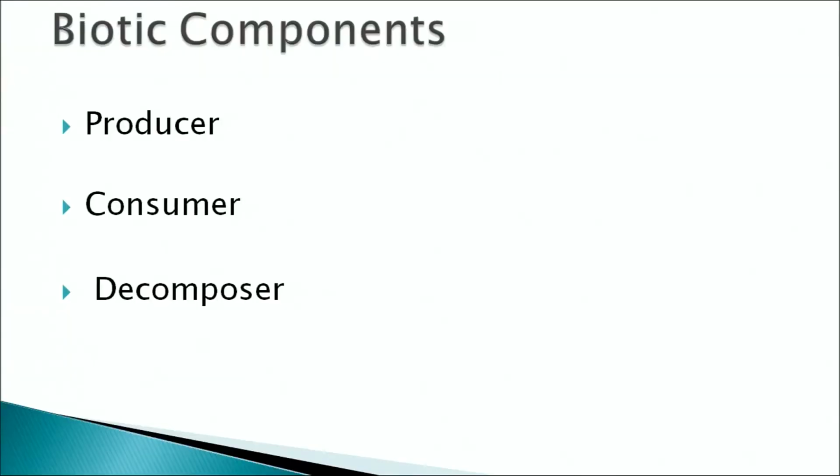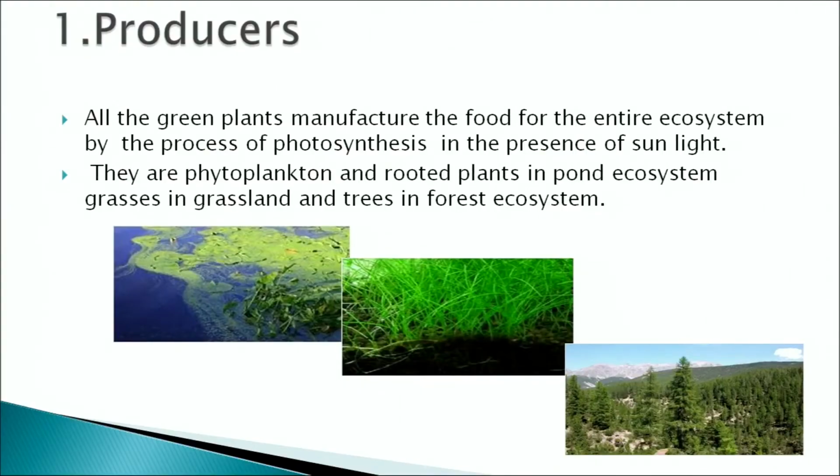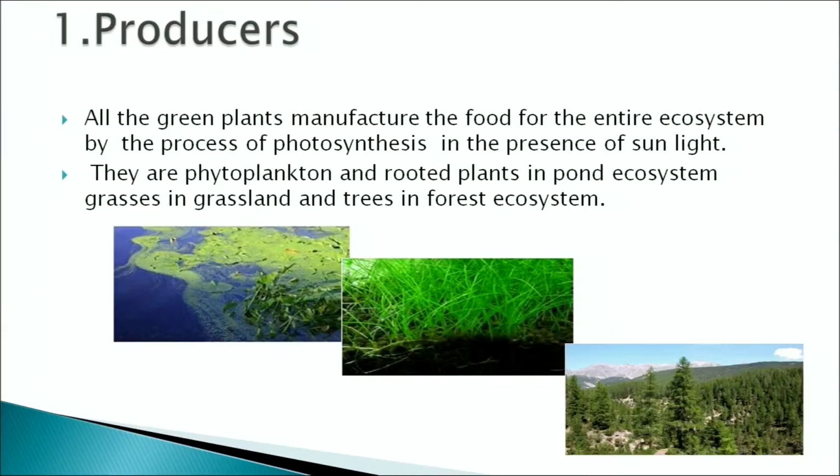The biotic components of an ecosystem are the producers, consumers and decomposers. Now, what are producers? All the green plants that manufacture food for the entire ecosystem by the process of photosynthesis in the presence of sunlight are the producers. They are also called as autotrophs. In an aquatic ecosystem, they are the phytoplanktons and rooted plants, and in the terrestrial ecosystem, these are the grasses in the grassland and trees in the forest ecosystem. The producers or the autotrophs make the food for the consumers.